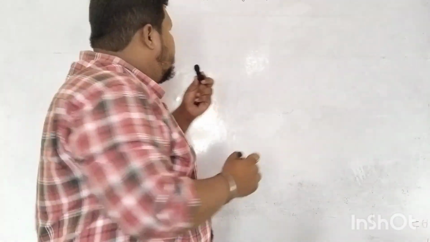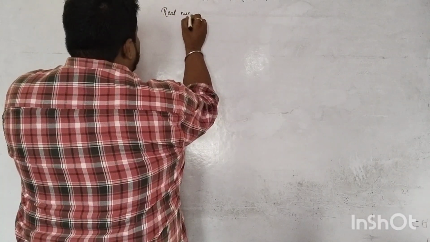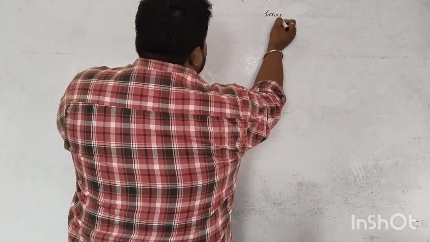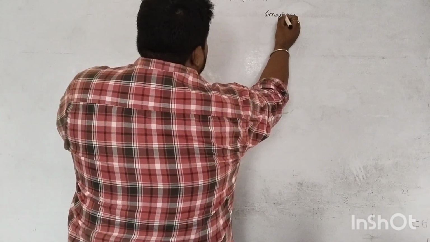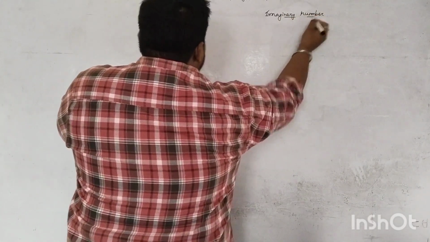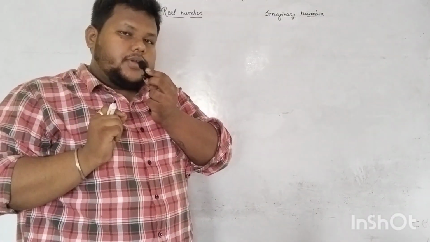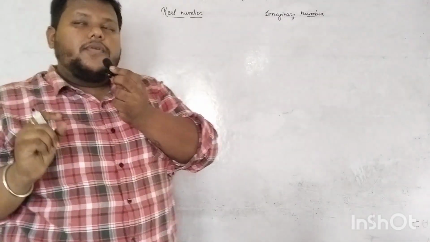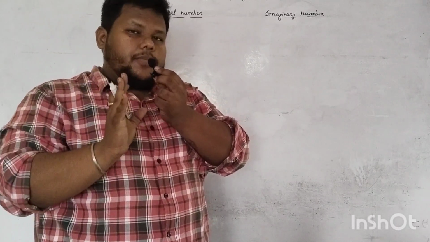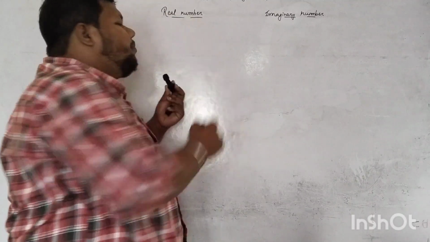Now next is real numbers and imaginary numbers. Now we have discussed rational numbers and irrational numbers, right? Now if we consider both the rational numbers and irrational numbers and put them in a collection, that collection will be known as real numbers.